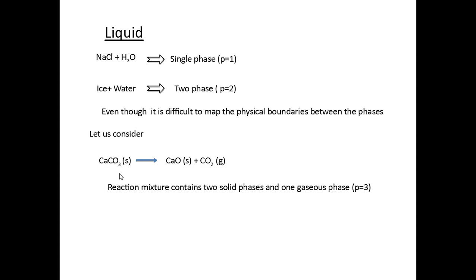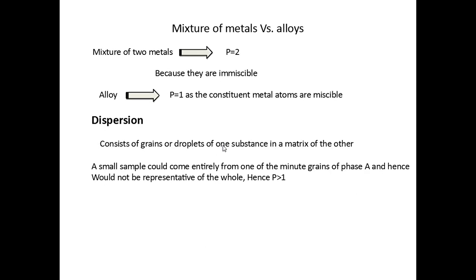Let's consider the calcination of calcium carbonate. The calcium carbonate solid, when you heat it, becomes calcium oxide solid. These two are definitely two different phases because their crystal systems and their compositions are different. And you have carbon dioxide gas. So certainly this gives you three phases, two solid phases and one gaseous phase.